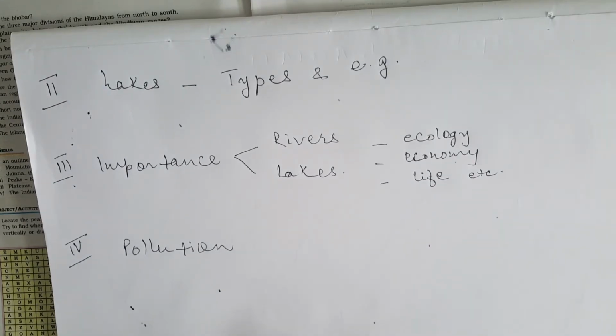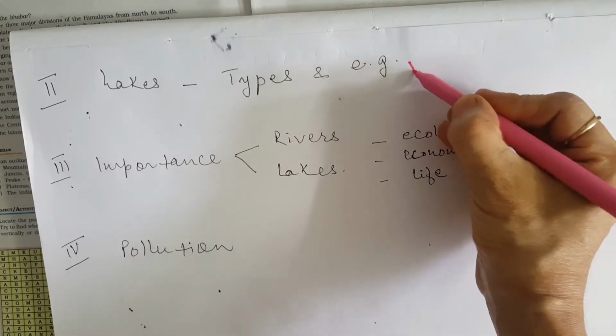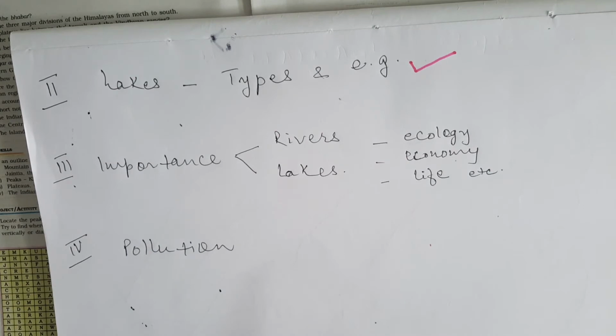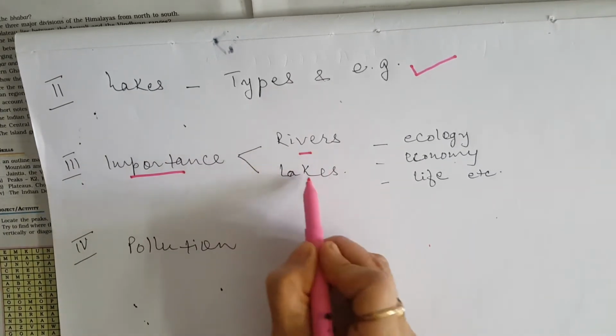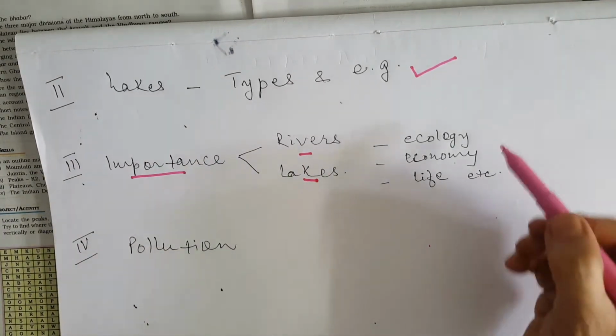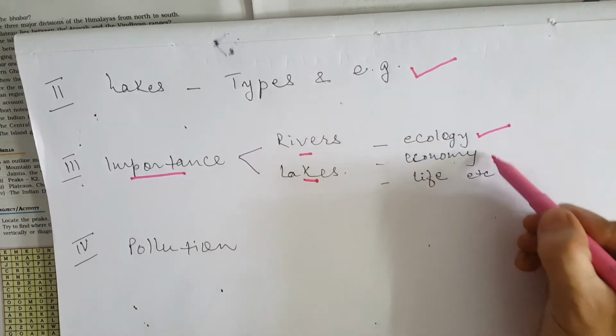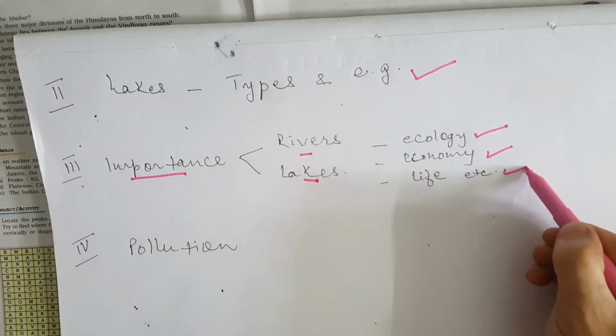The second aspect of the chapter will be the lakes. There are various types of lakes in India, so we will be studying what are the various types of lakes and the examples. Then the importance of the rivers and lakes in our everyday life, in general the ecology and the economy of the country.